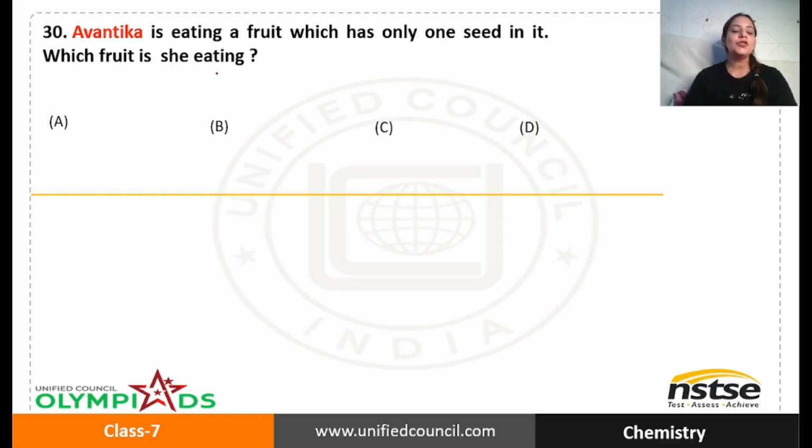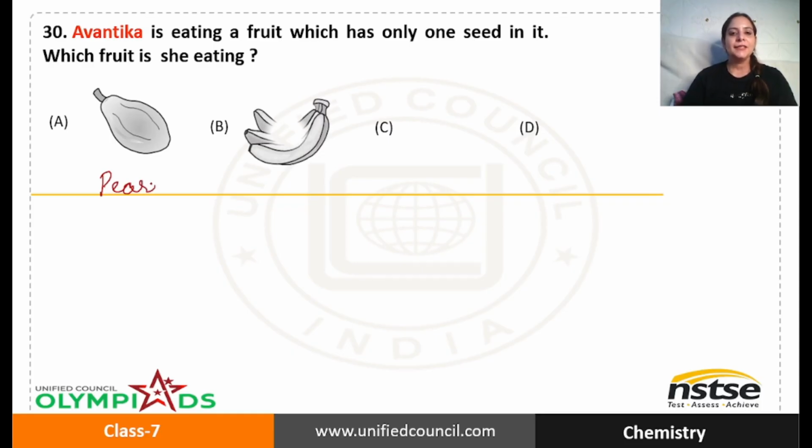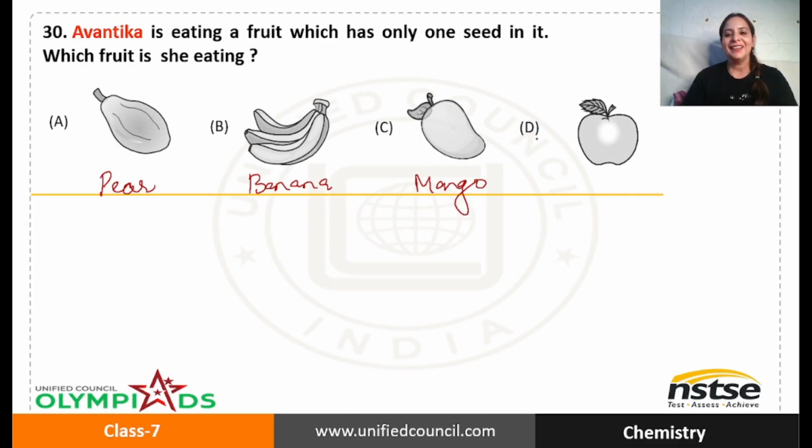Next question. Avantika is eating a fruit which has only one seed in it. Which fruit is she eating? Let's look at the pictures. This fruit, I hope you all know, is a pear. This, okay, banana. Option C, mango. I think all of us love mangoes. I love mangoes very much. Okay, and this one is apple.